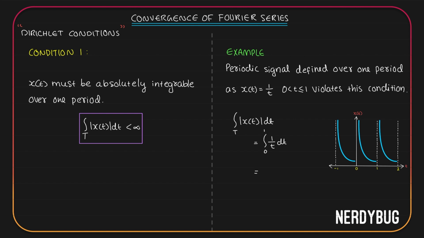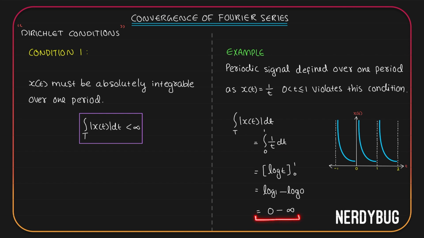Integral of 1 by t is log t, so we have log t with limits from 0 to 1. Now this is log 1 minus log 0. Log 1 is finite, it is 0, minus log 0 is infinite.